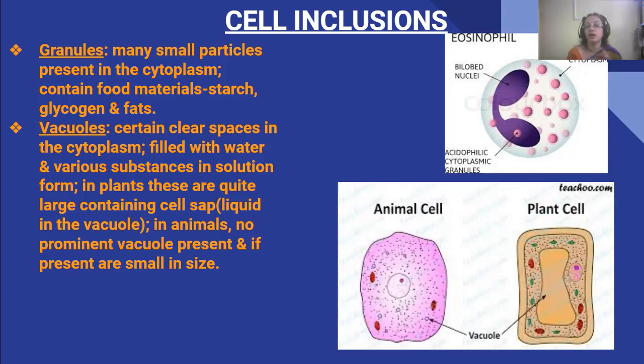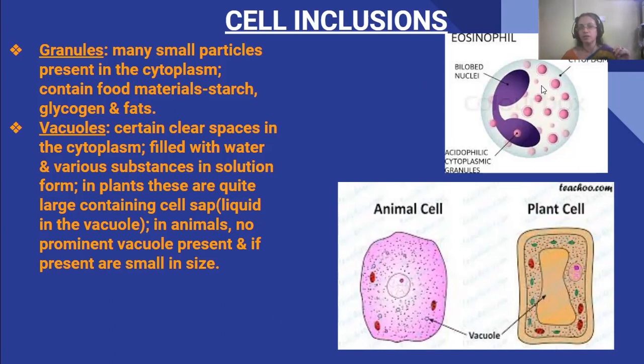They are very large in size, and they contain cell sap. The liquid contained in the vacuole is known as the cell sap. In animal cells, they are not so prominent, and if present, they are very small. These are the granules, you can say.